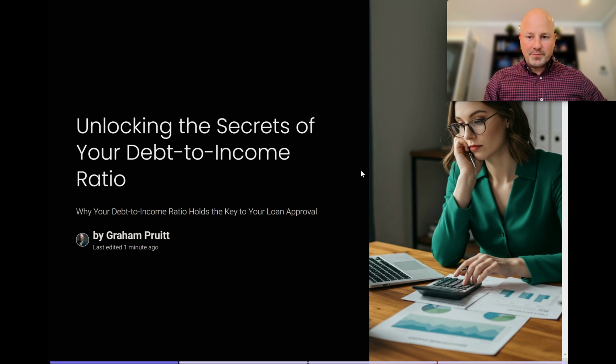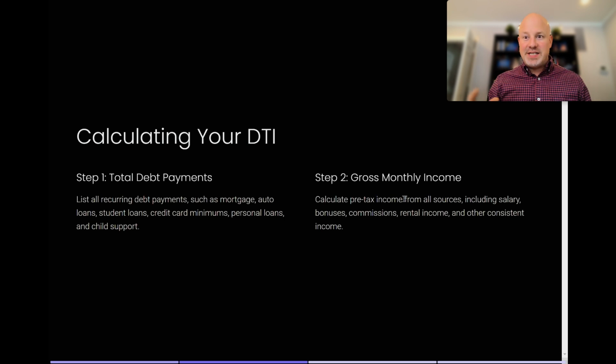So let's take a look at what calculating your DTI looks like. When I learned how to calculate DTI, thank goodness it doesn't take more than a third grade math skill. Adding and subtracting and a little bit of dividing.